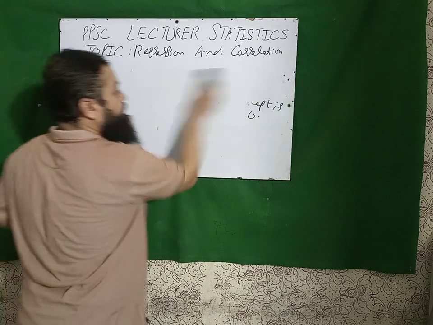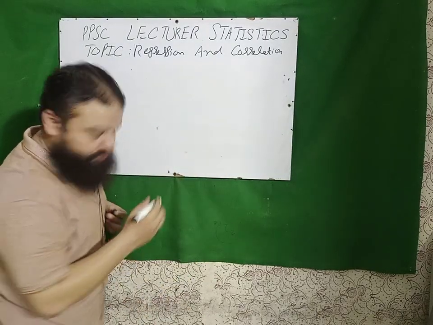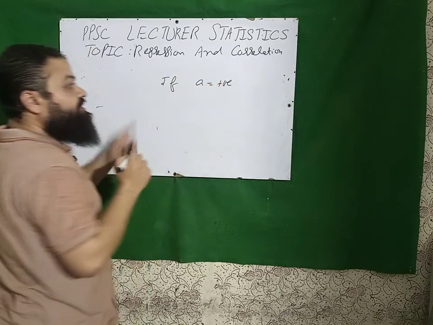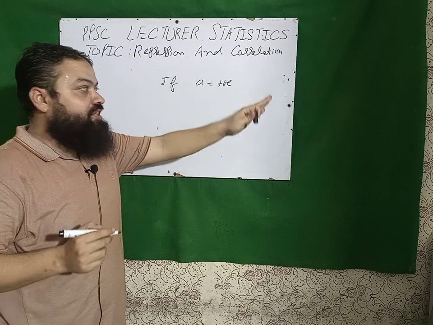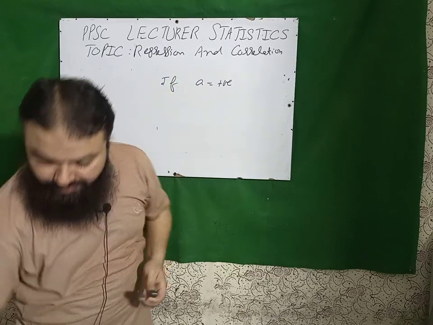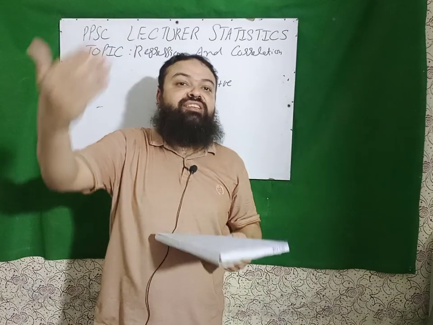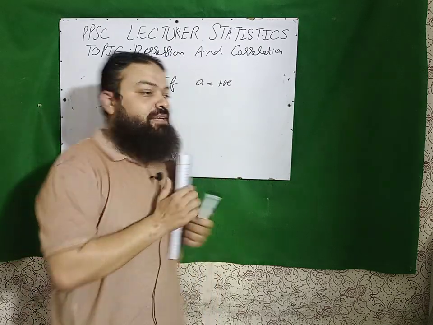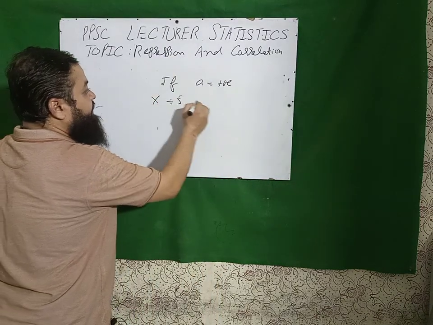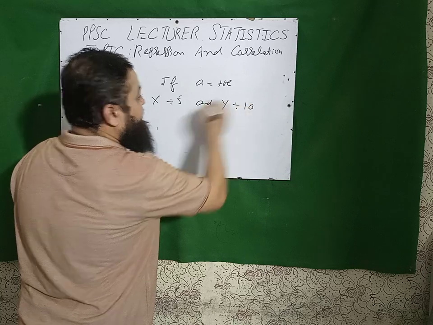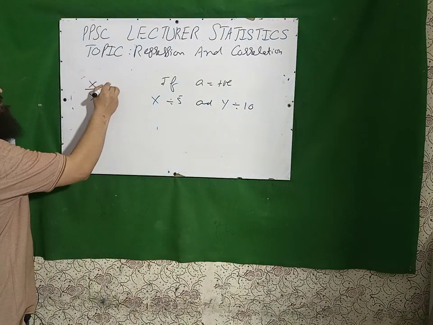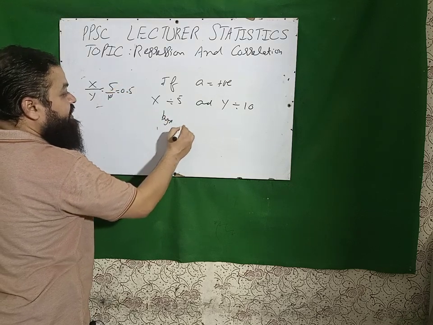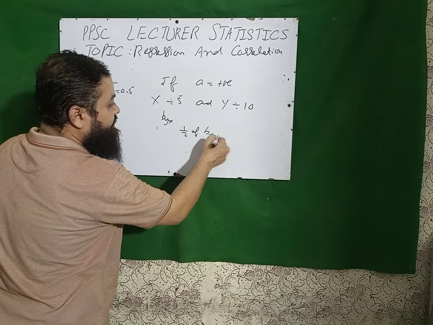A very important question. If the intercept is positive, it does not mean that the correlation coefficient is positive or negative. If X is increasing, Y is increasing or decreasing, it does not tell about all these things. Next question is a very important question. If X is divided by 5 and Y is divided by 10, actually X over Y, 5 over 10, 0.5, then the new BYX will be half of the previous original one. A very important one.